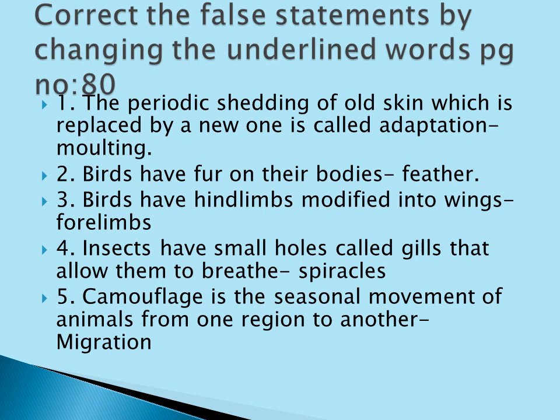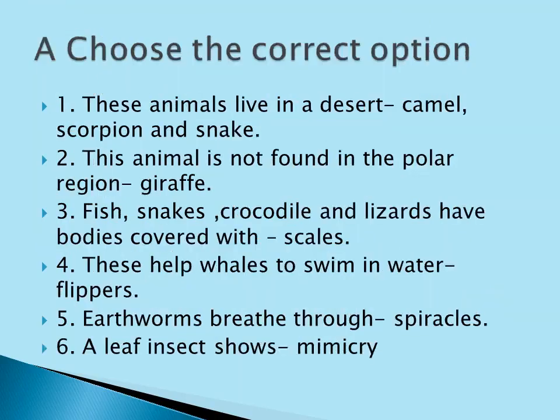They are doing this camouflage. I'm repeating again, what is camouflage? Some animals have the ability to change their body color to match the surroundings. This is called camouflage.